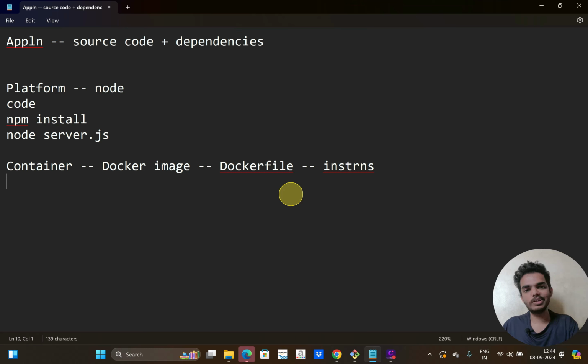So that's it for today's session. Today we have learned what Docker is, what containers are, and the key features of containers. Then we installed Docker on one of the instances. Then we created a Dockerfile. Then we built a Docker image from that Dockerfile. Then we created a container. So we have created a containerized application today.